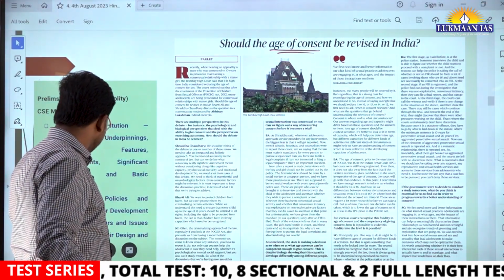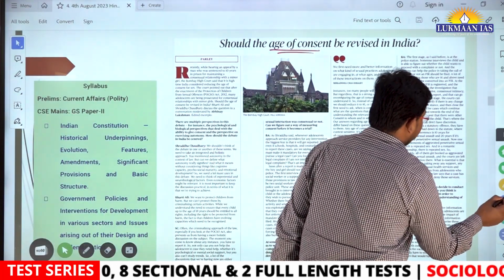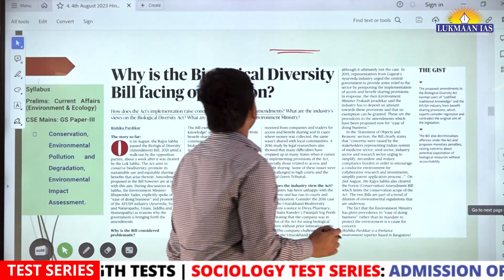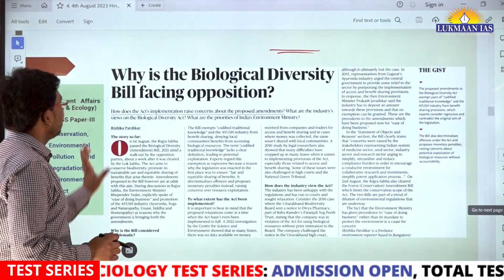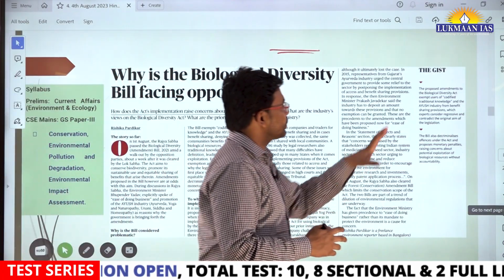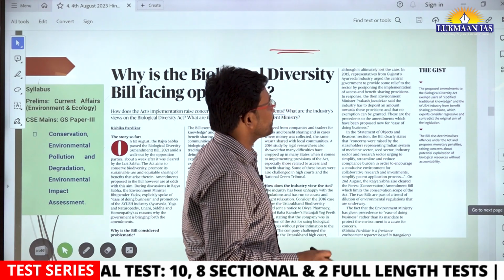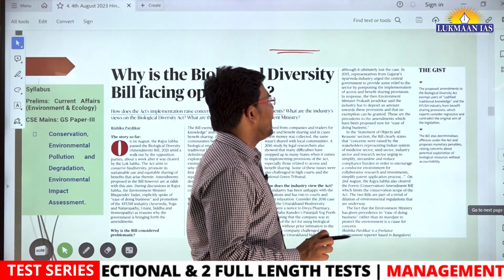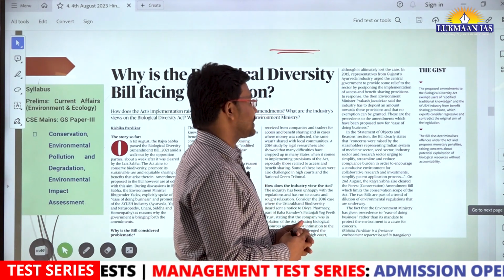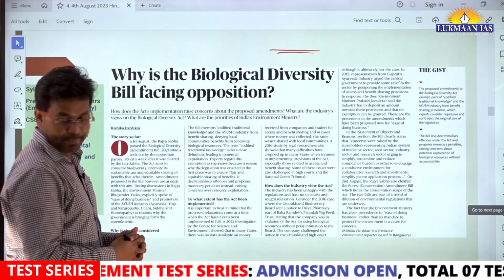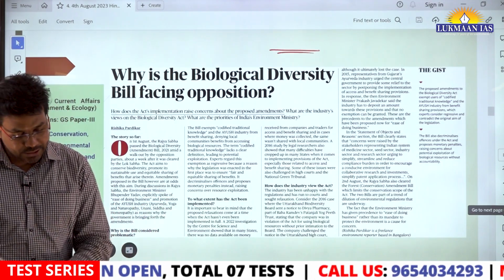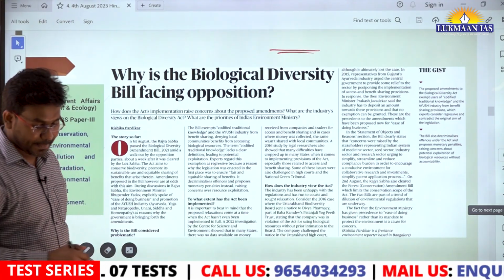With this, we'll move to the next topic quickly. This says, why is the Biological Diversity Bill facing opposition? In the gist they have mentioned that the proposed amendments to the Biological Diversity Act exempt users of codified traditional knowledge and the Ayush industry from benefit sharing provisions. In this article we are going to discuss some important things related to the Biological Diversity Bill.